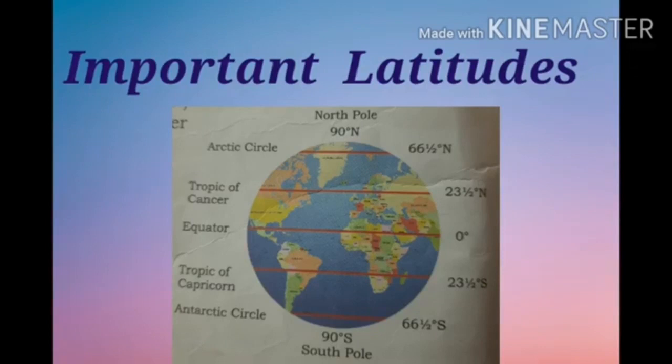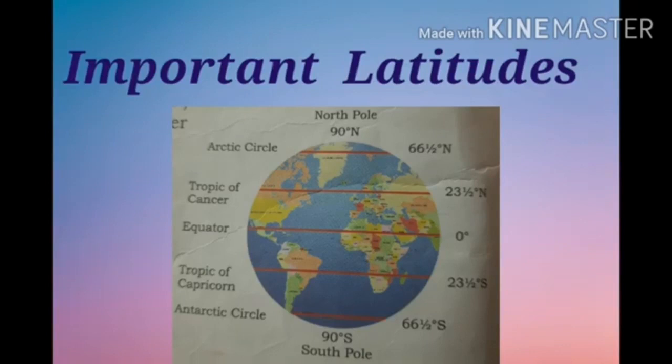Listen, the equator is 0 degree. Then the North Pole 90 degree north and South Pole 90 degree south. Look at image. Some parallels are given a specific name.